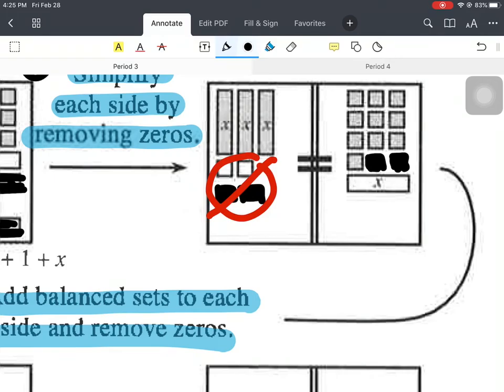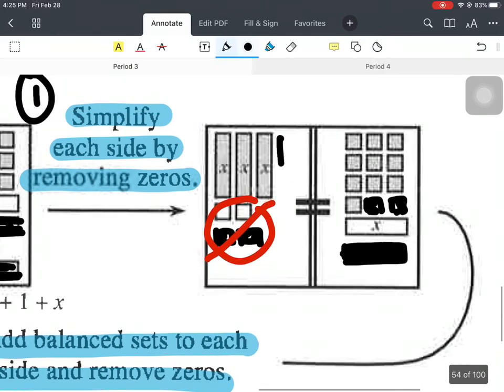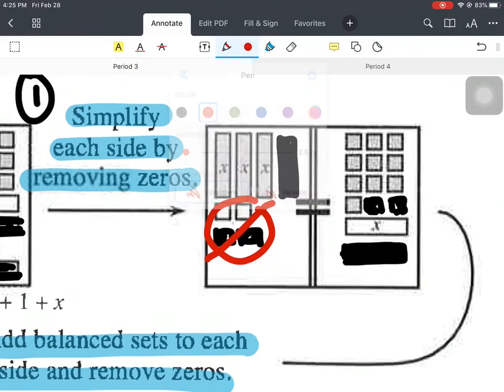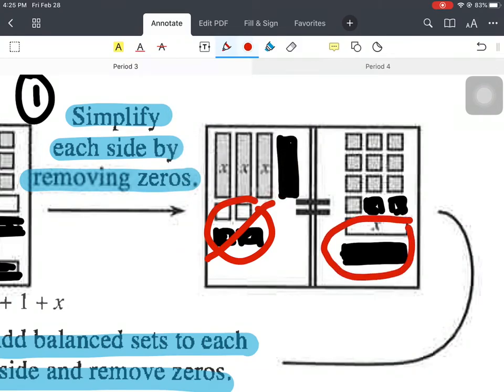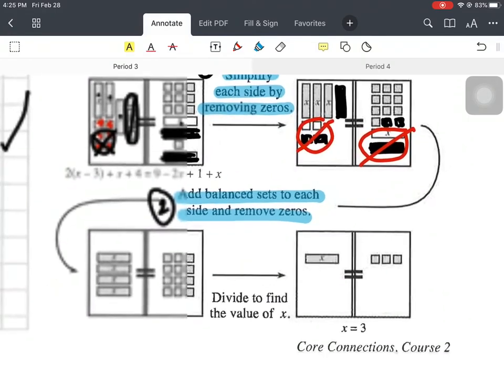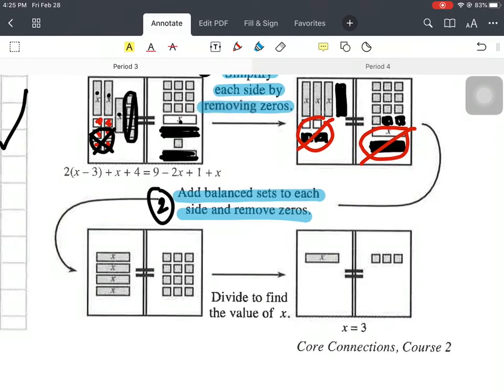Here I have, so I'm bringing all my unit tiles to one side. Here I have a negative x. To get rid of that, to keep it balanced, you got to add a positive x. If I do it to one side, I have to do it to the other, right? So there it is. Here is now my 0 pair, no matter what number it is. A million and negative million make 0. And then they cleaned it up, okay? So now we have 4 x's, right?